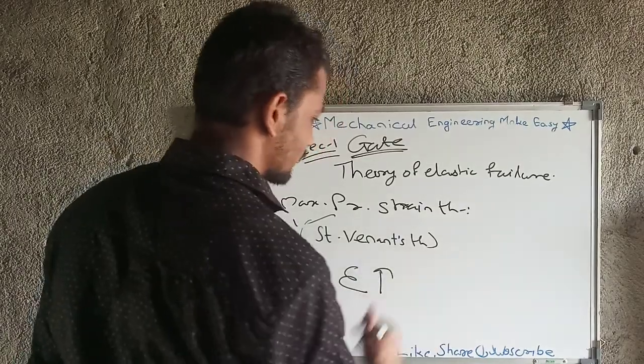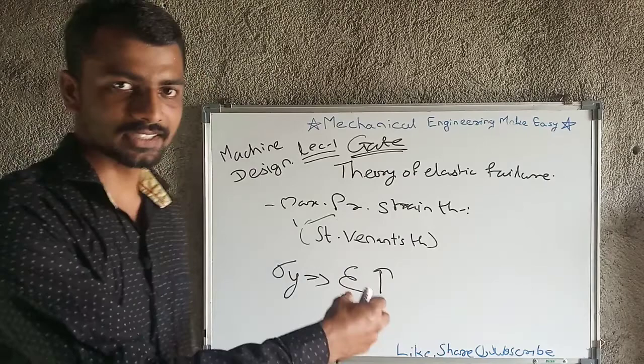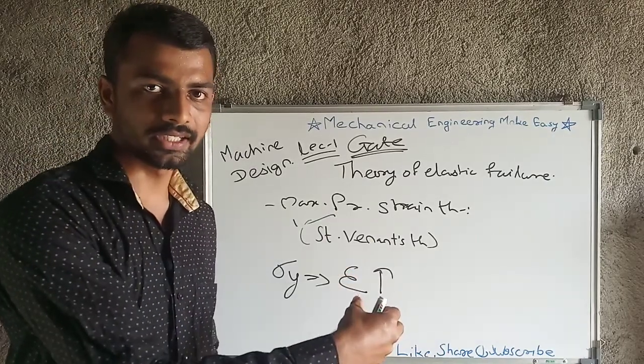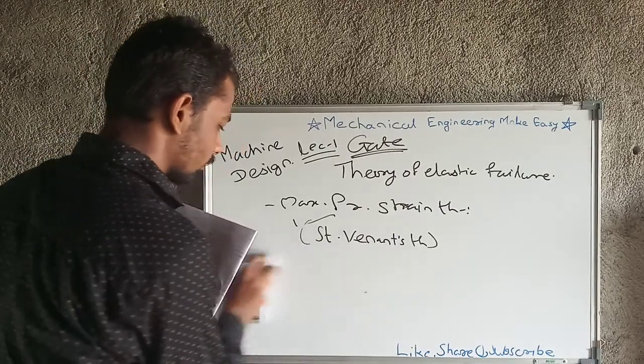If the principal strain exceeds the strain at that yielding point, then the yield will occur. So we will look at the formula.